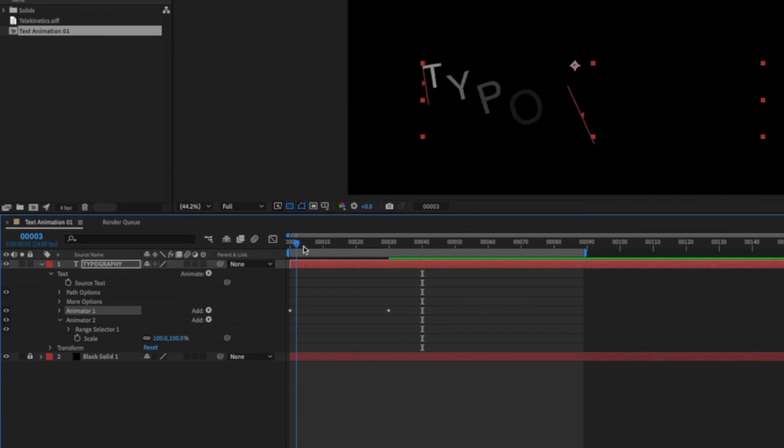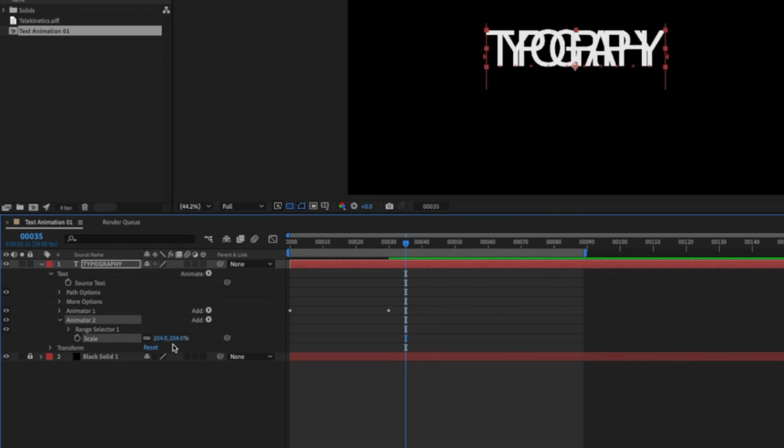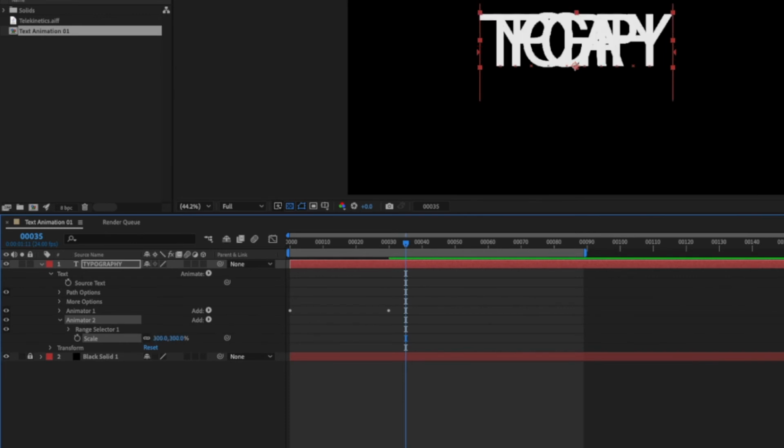So right here, when the typography ends in here, I'm going to wait, let's say 5 frames, like around here, 35, and I'm going to start my range of my animator number 2 to start there, and it's going to make every single character come forward with the scale parameter. So at this moment, I'm going to make this, let's say, 300%, so it's nice and big, and it's completely unreadable.